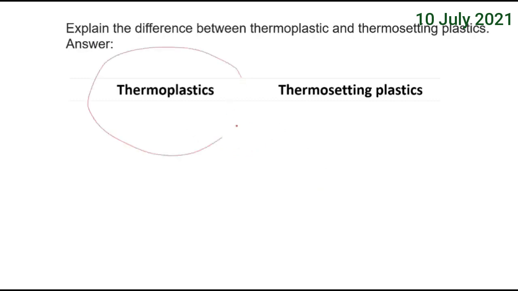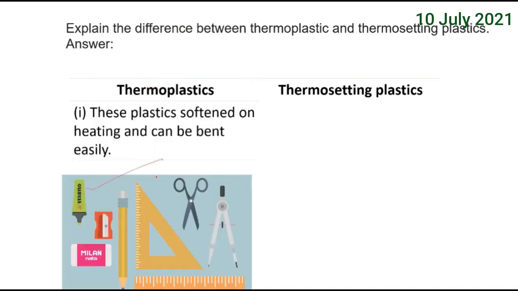Now, thermoplastics can be softened by heating. You can heat them, bend them, put them into different forms. Different articles can be made using these thermoplastics. The plastics which can be heated and bent and can even be rolled into a sheet, this is how our compass materials are made. So these are all thermoplastics.